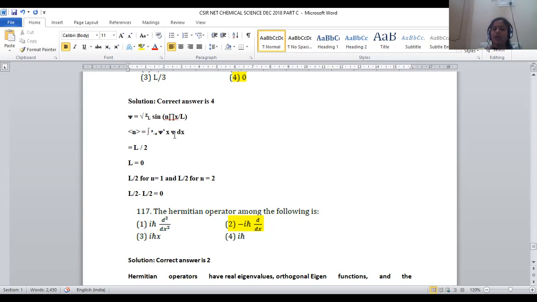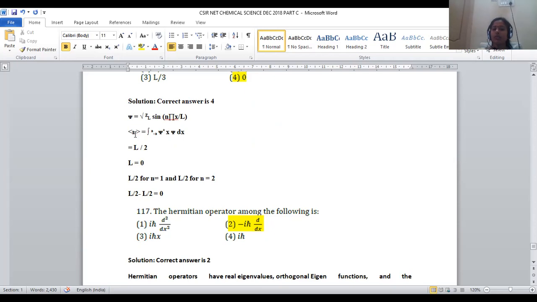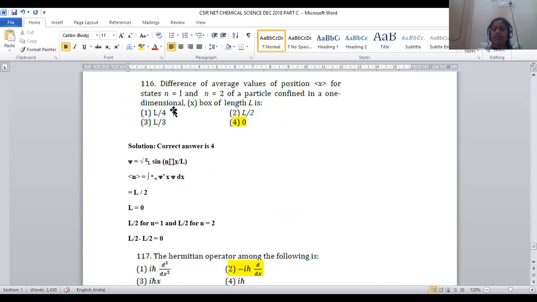So this will be the formula in order to predict the state of the position, right? So the average value is always given by L by 2. Here, how many possibilities do we have? n equal to 1 and n equal to 2. Two different values are given.